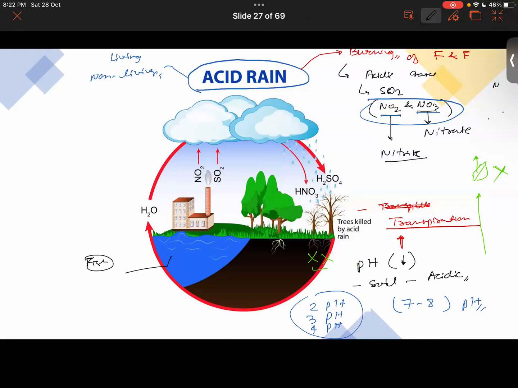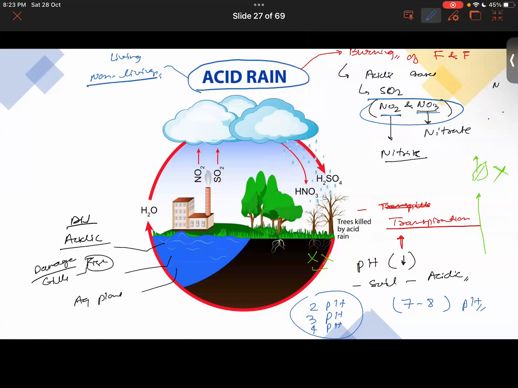The aquatic plants are also affected. The water is going to be dilute acidic, and thereby the internal organs of the fishes will be damaged. Their respiratory organs, that is the gills, will be damaged. Overall, it will damage the life in the water bodies as well.